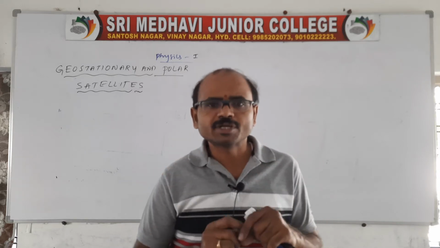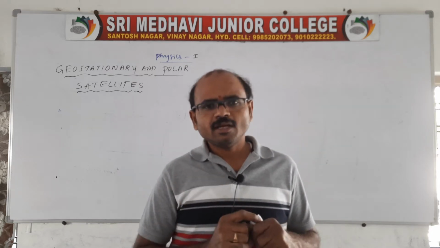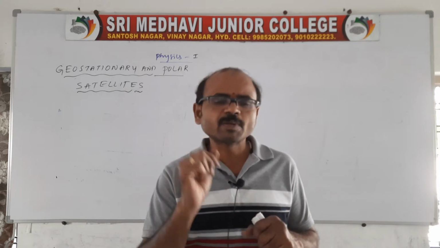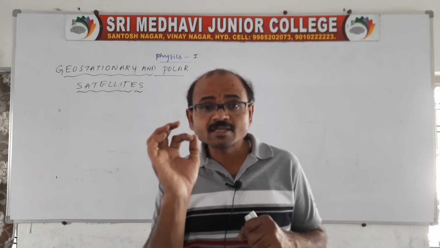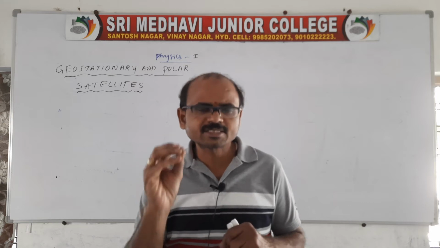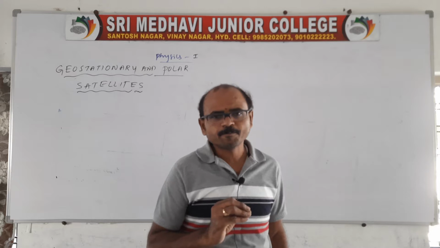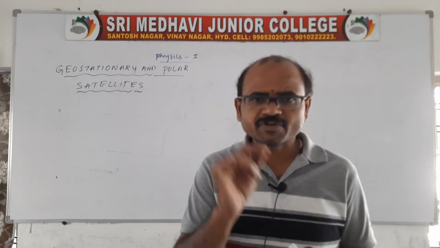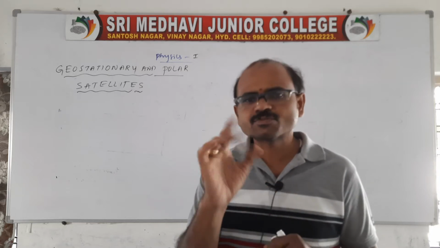Remember one point here: in our solar system, Jupiter and Saturn have the highest number of natural satellites, 16 each. Whereas for Earth, only one natural satellite is there, and that is the Moon.